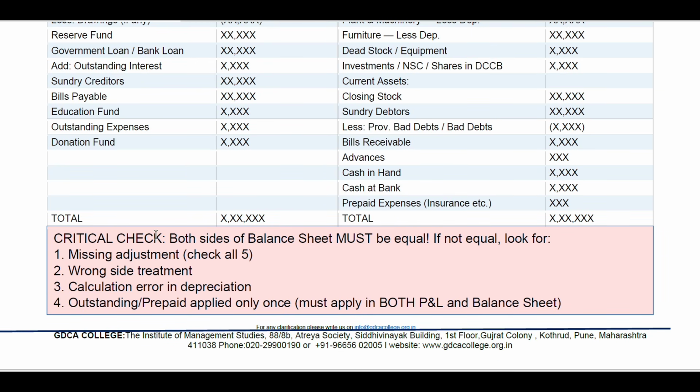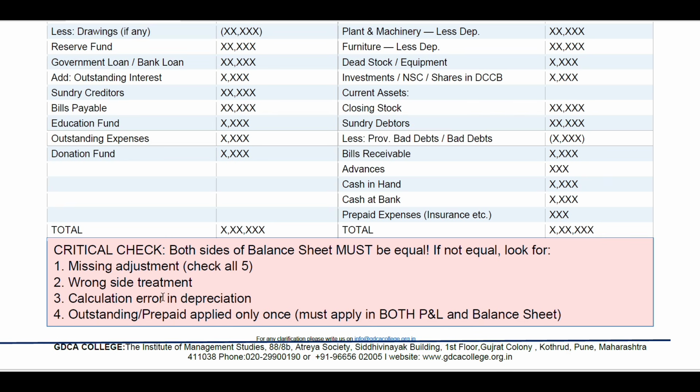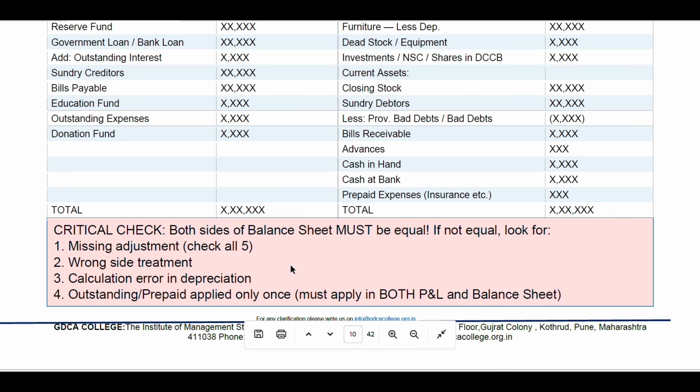So, critical checks for a particular balance sheet format. Both sides of the balance sheet must be equal. As I told you, if not equal, look for missing adjustments. Check all the adjustments given. And watch for wrong-side statements and calculation errors in depreciation. These are the mistakes you should avoid.